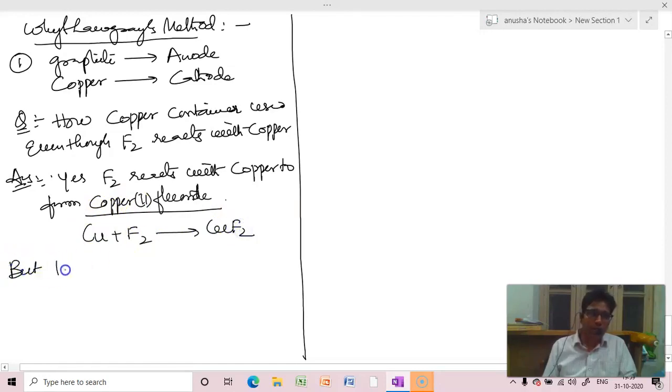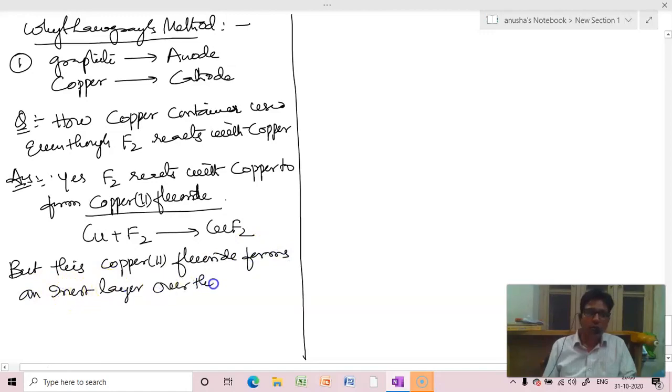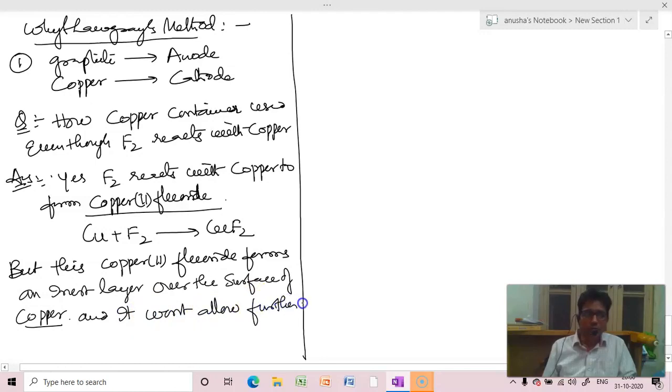But this copper difluoride forms over the surface of copper, and it won't allow further fluorine to react with copper.